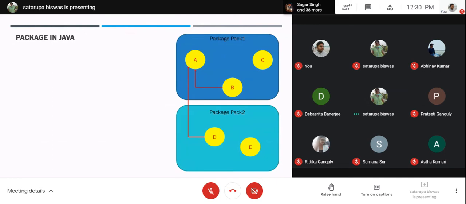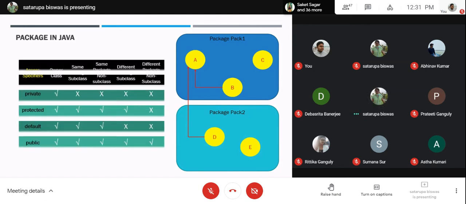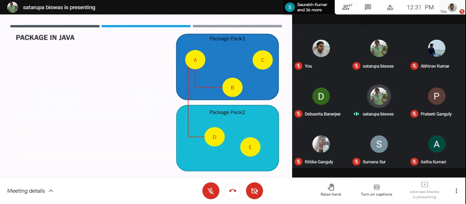So earlier we had this kind of a statement. This is basically related to the access specifiers. In the access specifier class, we had this example. We have two packages here, pack1 and pack2. One is not inside another here. They are completely different packages present in different locations. Package 1 has three classes, A, B, and C.